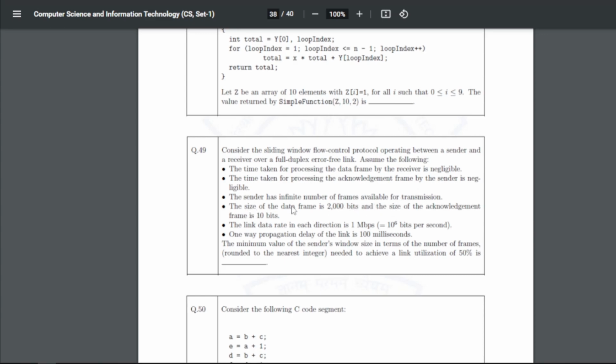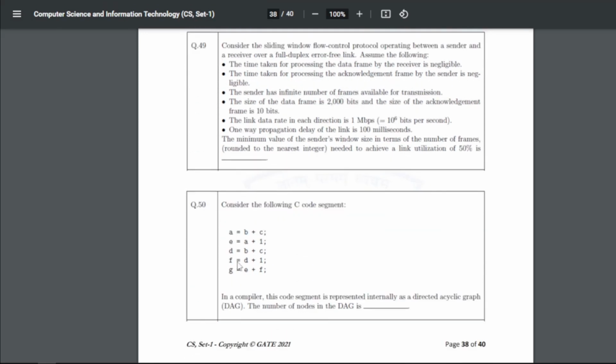The sender has an infinite number of frames available for transmission. The size of the data frame is 2000 bits and the size of the acknowledgement frame is 10 bits. The link data rate in each direction is 1 Mbps, that is 10 to the power 6 bits per second. One way propagation delay of the link is 100 milliseconds. So for 49 the answer is 52.